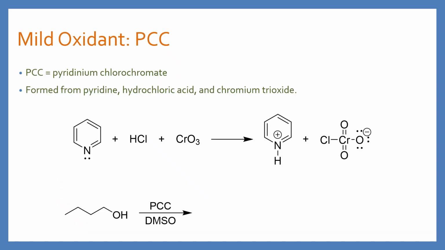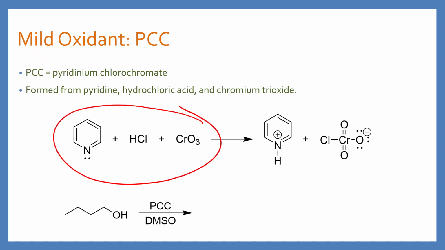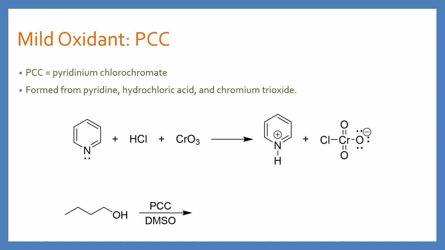There is one oxidant that we will classify as mild, and this one is called PCC. PCC is shorthand for pyridinium chlorochromate. Pyridinium chlorochromate is formed in situ, meaning in the reaction, by mixing pyridine, hydrochloric acid, and chromium trioxide. So when these three reagents are combined, you end up creating an ionic compound.